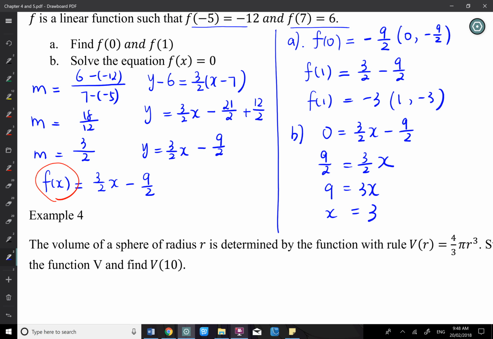Your method is nothing wrong, like you set up mx plus c or ax plus b, and you sub the points in, trying to solve that simultaneously to solve the a and b values.